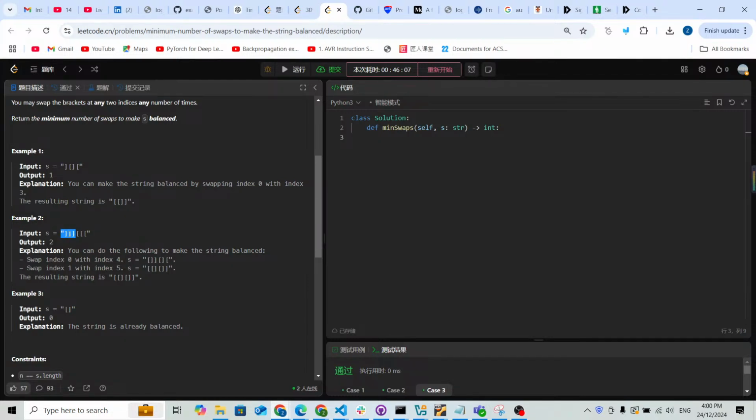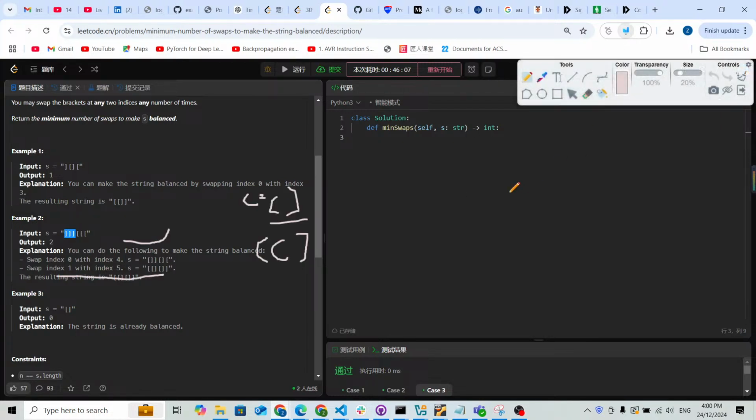If there's an opening bracket, we're going to cancel the closing bracket and just delete it. But there's no opening bracket at the moment. We find 3 closing brackets. If the number is odd, we use divided by 2 plus 1. So it's going to be 2 swaps. As we can see, the answer is 2. This is just the idea.